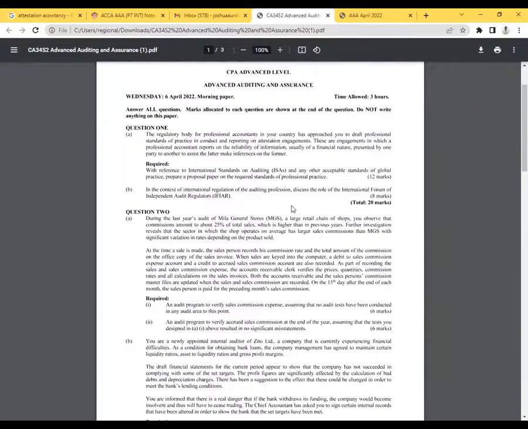So like now here, part B, question 1B, in the context of international regulation of the auditing profession, discuss the role of IFIAR, the role of the International Forum of Independent Audit Regulators. This falls under emerging issues.